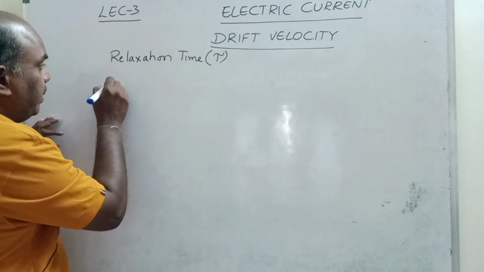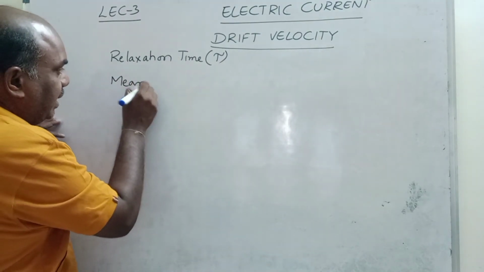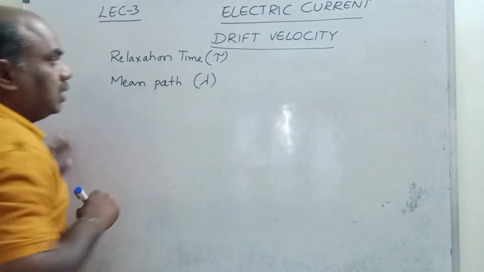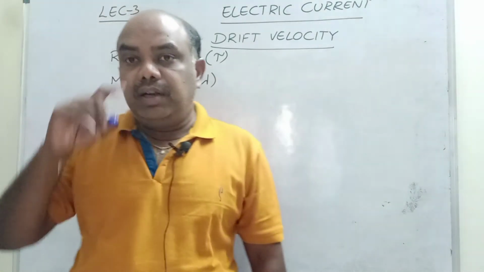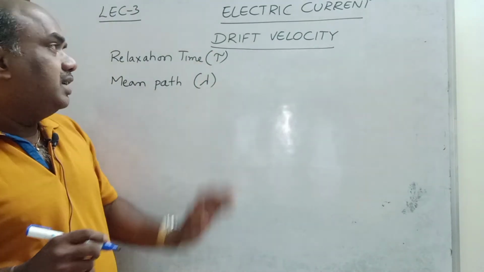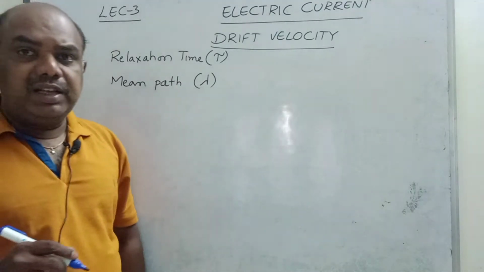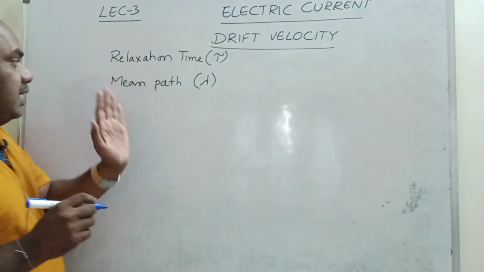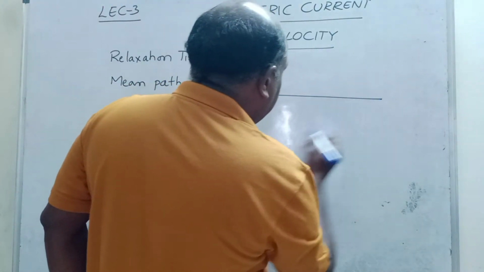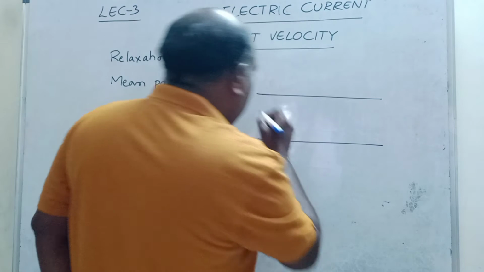Next one, mean path. What is meant by mean path? Mean path is denoted by lambda. Lambda is nothing but the mean path. If you know these two definitions, we can define drift velocity. What is meant by relaxation time? What is meant by mean path? Again, the same concept from the previous lecture.